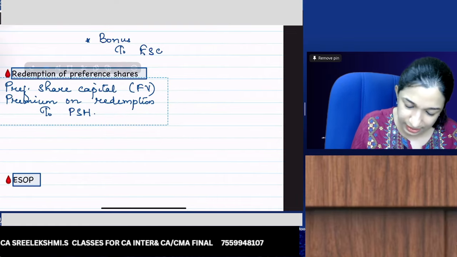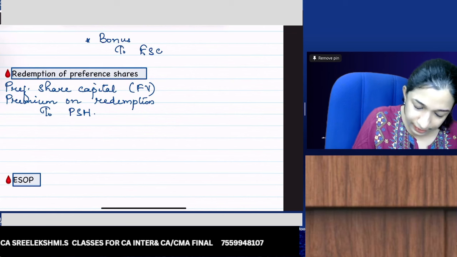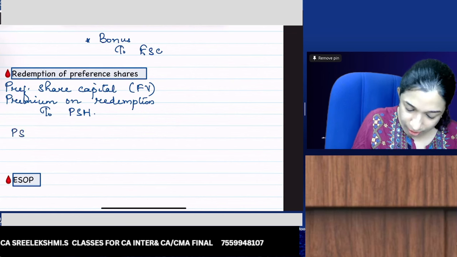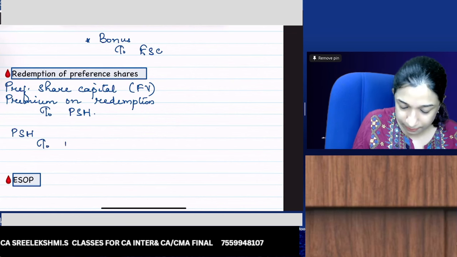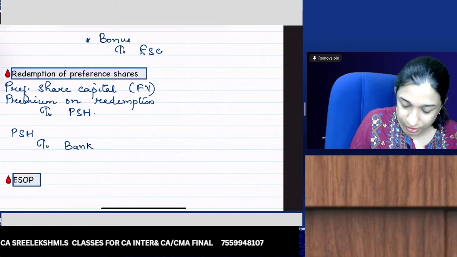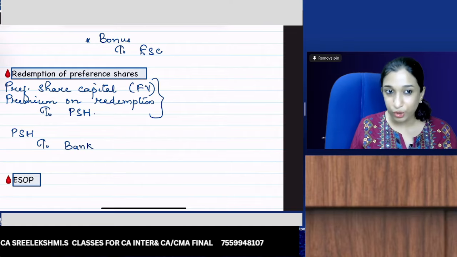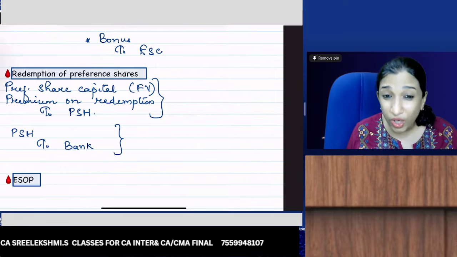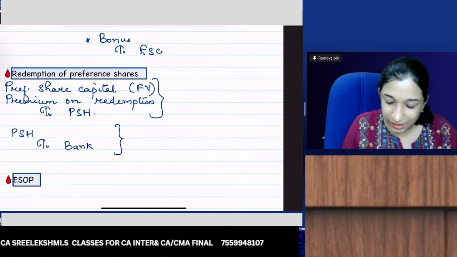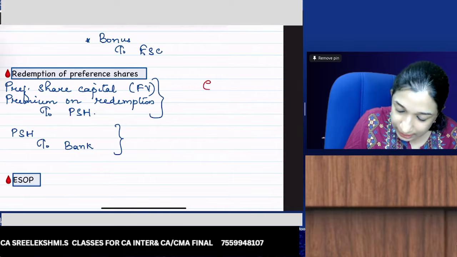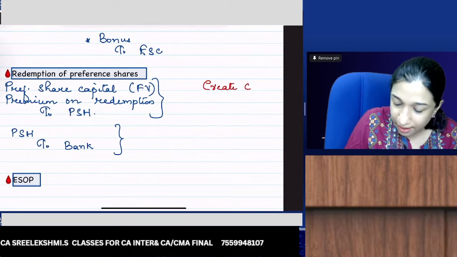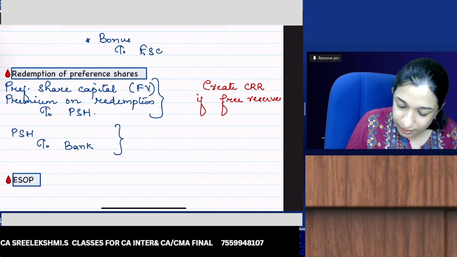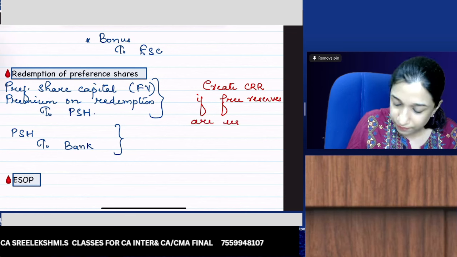Okay, that is my first entry. Then preference shareholders account debit to bank. So this is the entry when redemption is due to preference shareholders. When you make the payment, preference shareholders account debit to bank, then create CRR if free reserves are used.